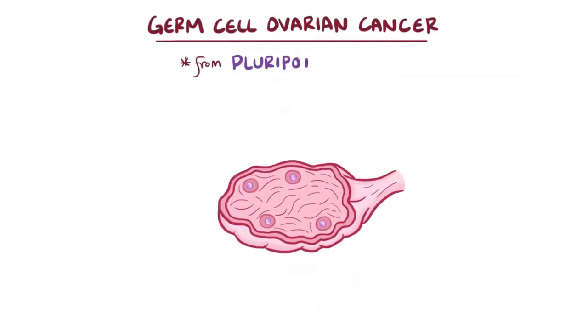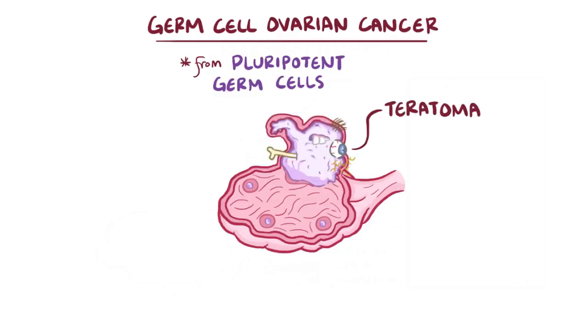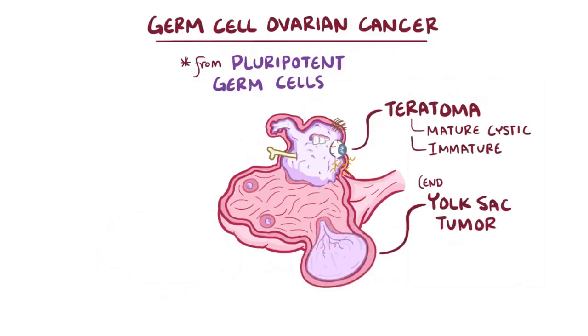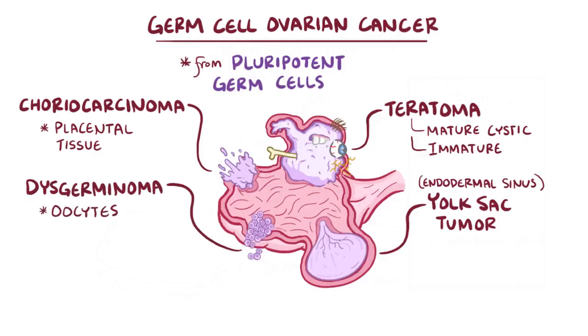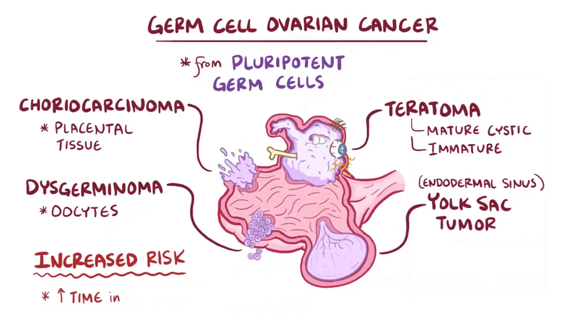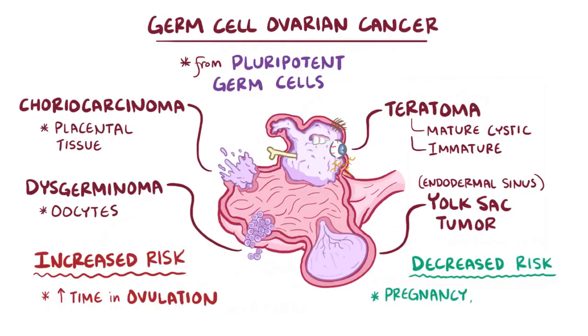Alright, as a quick recap, germ cell ovarian cancers come from pluripotent germ cells that normally develop into sperm or egg. The four major types of germ cell tumors are fetal teratomas, both mature cystic and immature teratomas, yolk sac tumors or endodermal sinus tumors, choriocarcinoma or placental tissue tumors, and finally dysgerminomas or oocyte tumors. A well-known risk factor for ovarian cancers is the cumulative amount of time a woman spends in ovulation, with protective factors being pregnancy, breastfeeding, and oral contraceptive use.